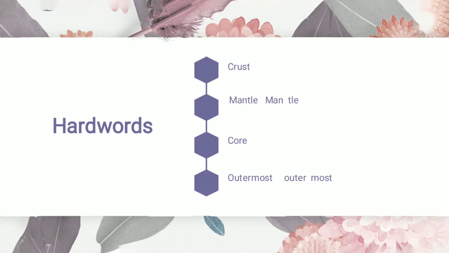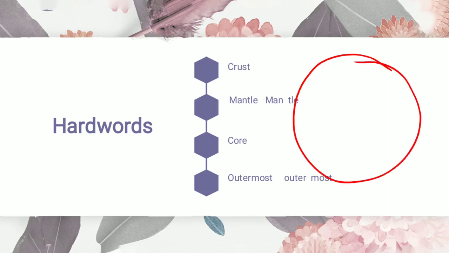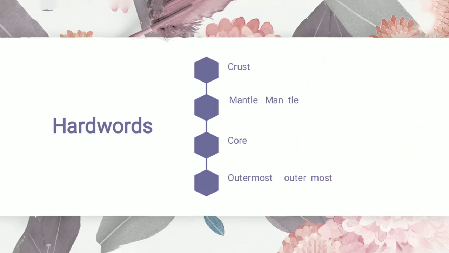Next is crust. Crust is the outermost layer of the earth. Earth is divided into several concentric layers, several layers. Okay, and the first layer is crust. Crust. Second is mantle.